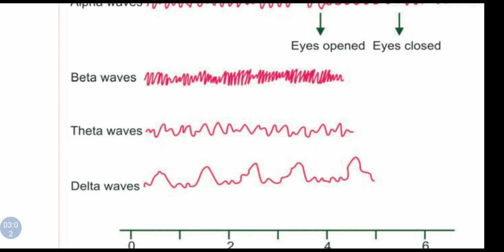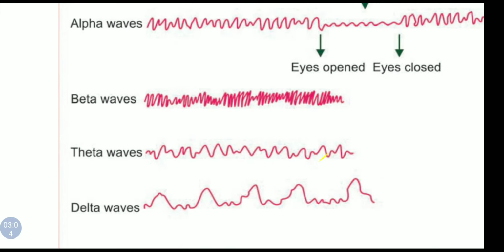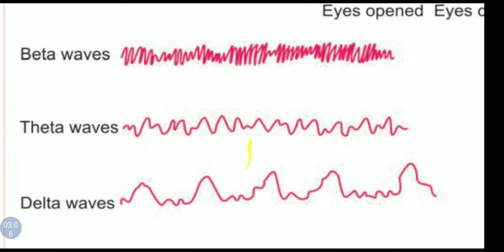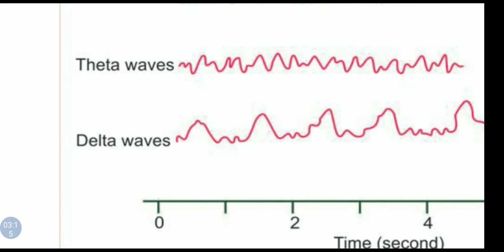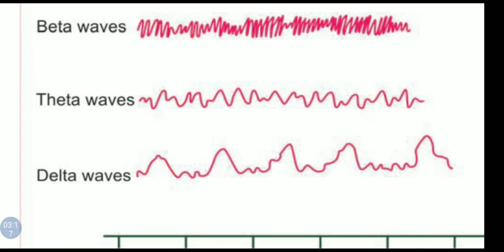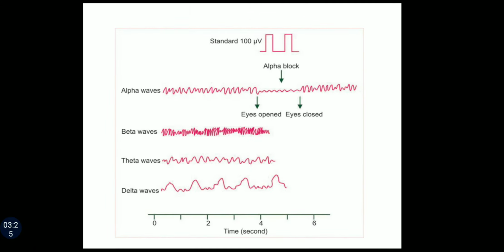These are delta waves, but frequency is less here and amplitude is slightly higher. And this one is theta waves. Here amplitude is also less and frequency is also less. So we will see in detail about these waves.